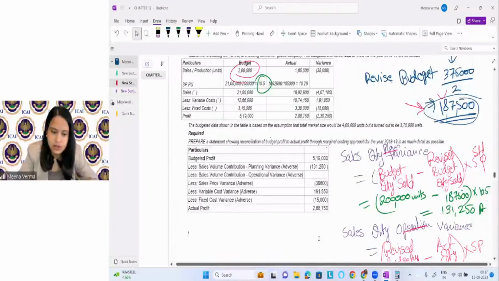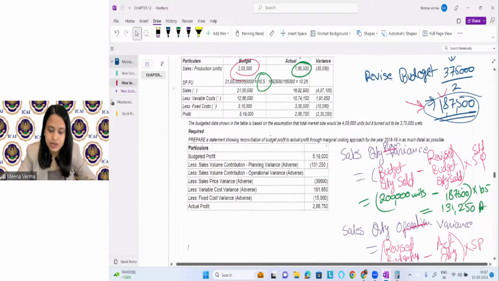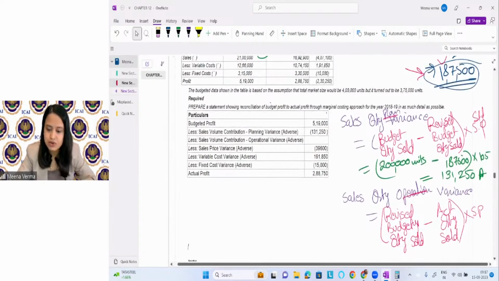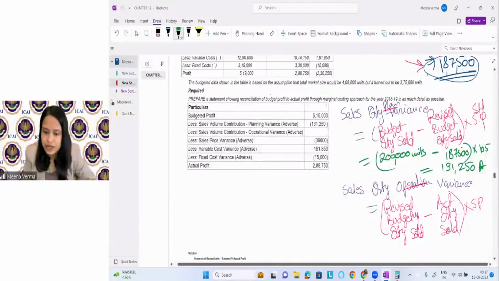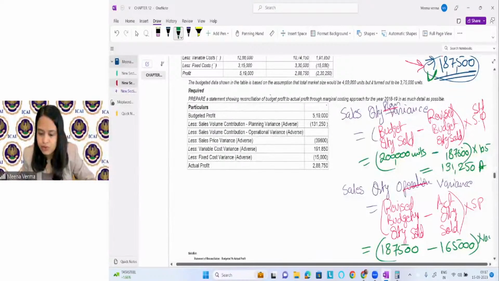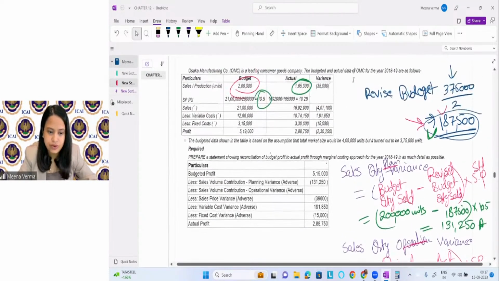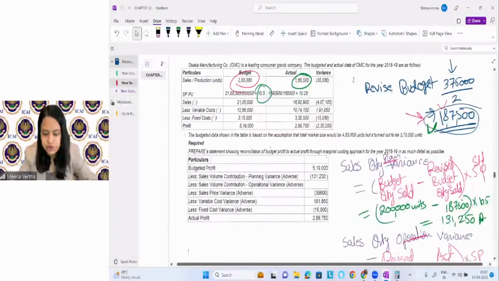Okay, next one. So what is the actual quantity sold? Let me take the actual quantity sold, 1,65,000. So I'm considering it here. What is the revised budgeted quantity sold? So 1,87,500. This was my revised budgeted quantity. 1,875,000 minus 1,65,000 into standard price was 10.5. Right. Okay. Let's do this calculation quickly.